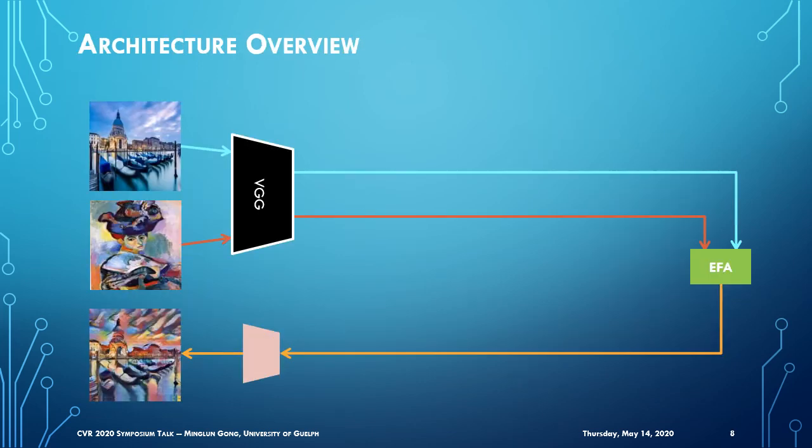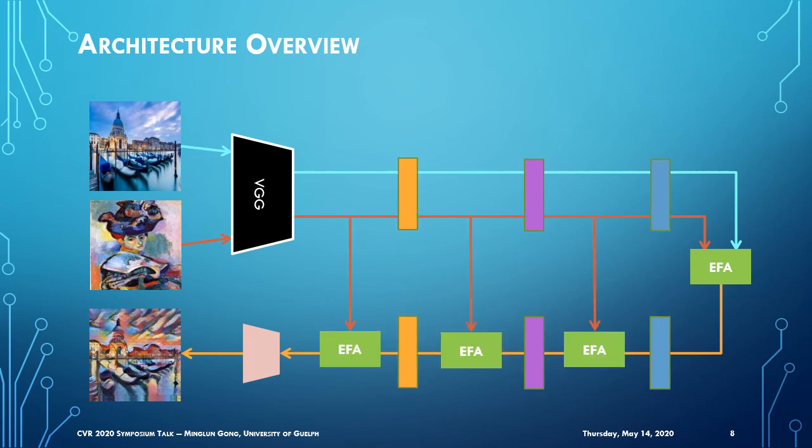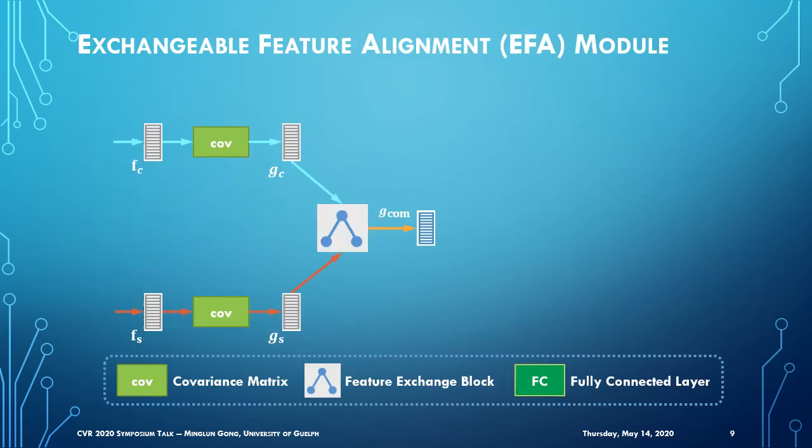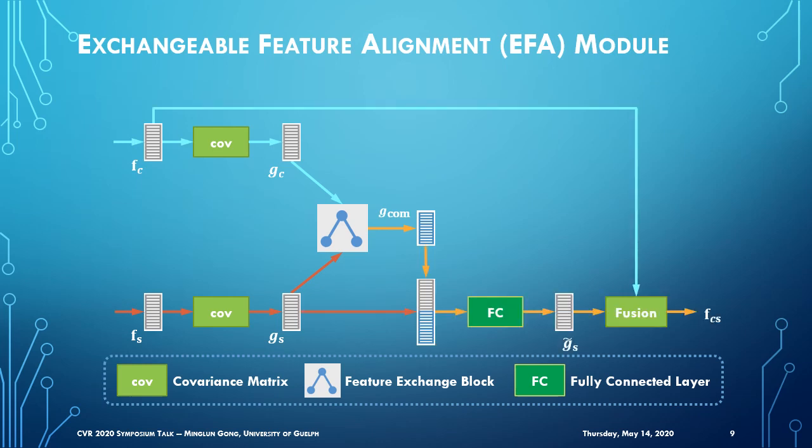Based on this motivation, we designed such an autoencoder framework. The core part is the Exchangeable Feature Alignment module, or the EFA module. We also integrated a multi-scale strategy in our framework to handle features at different scales. Here is the network structure of the EFA module. We first feed the style features into a feature exchange block to extract their common information. We then use the common information to align the original style features to obtain exchangeable style features for fusing with content.